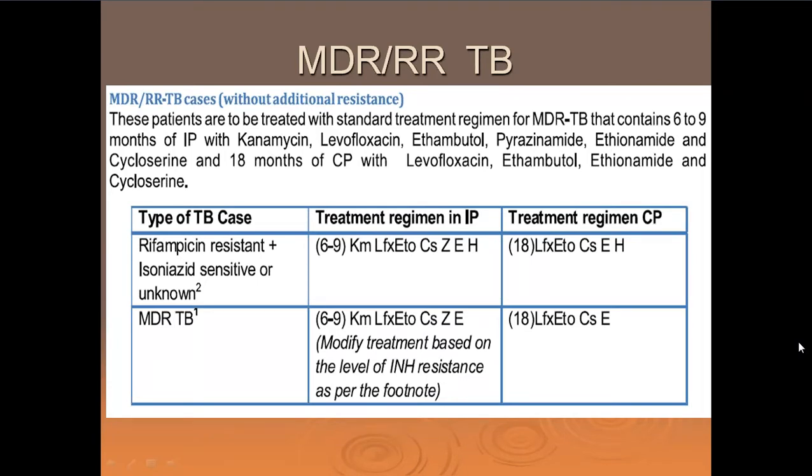And in case we have MDR TB, other than, we talked about RR, now we are talking about MDR. In case we have MDR TB, you will notice that H is gone. From the treatment regimen IP or intensive phase, we have taken out H, and from the continuation phase also, we have taken out INH or isoniazid. So it's simple. You have to just mug up the 7 drugs, take out INH, and you have to take out kanamycin, which is an injectable drug, in continuation phase. Correct? Are you getting me?